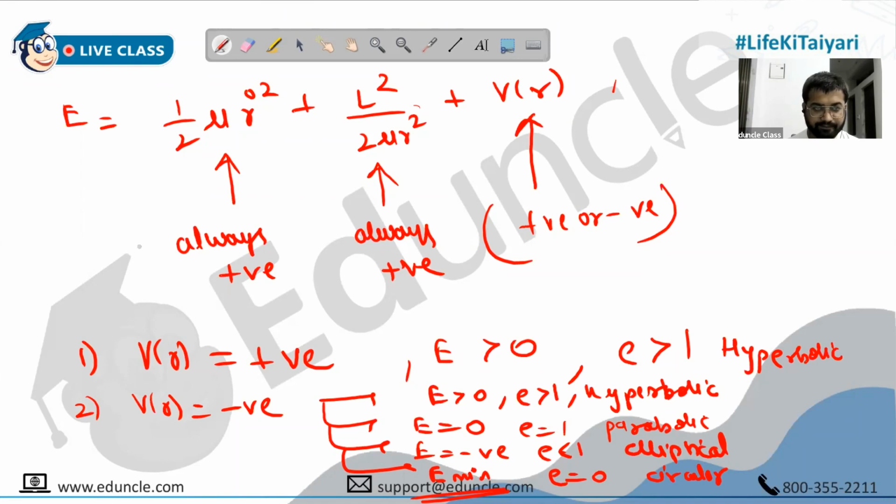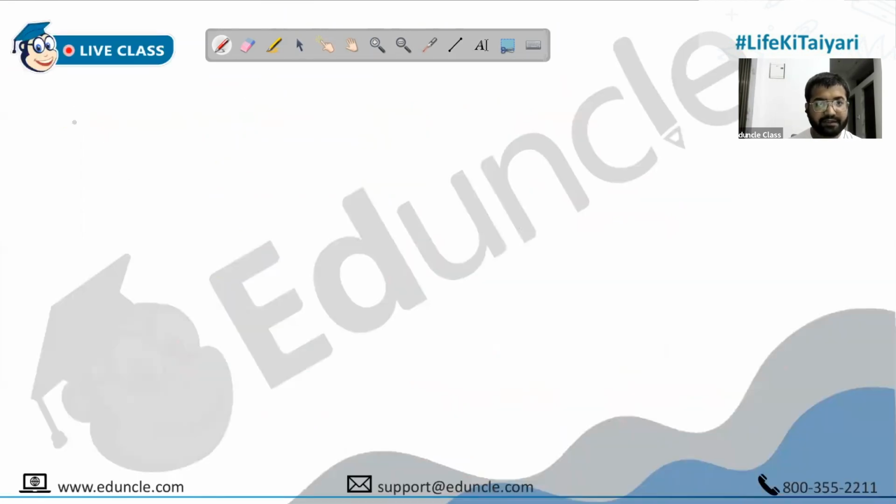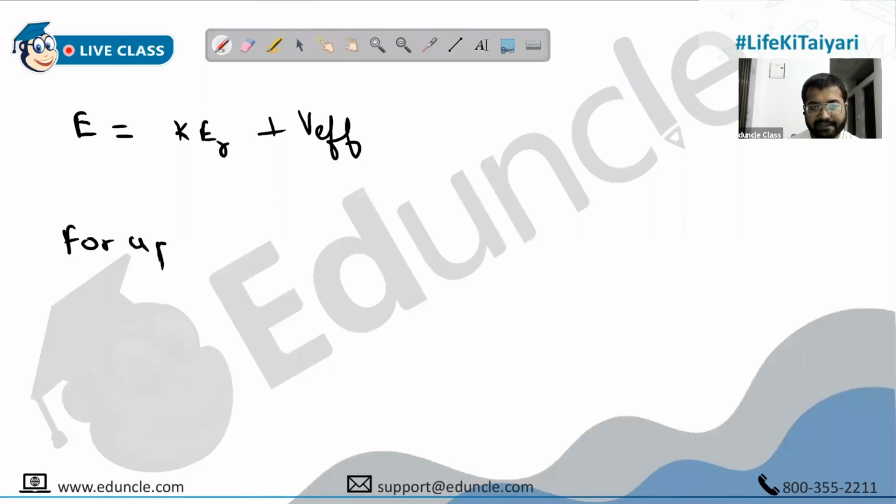So this energy can be written as, like we know, radial kinetic plus effective potential energy. Now, for apsidal distances, what is an apsidal distance, people? The radial kinetic energy becomes 0.